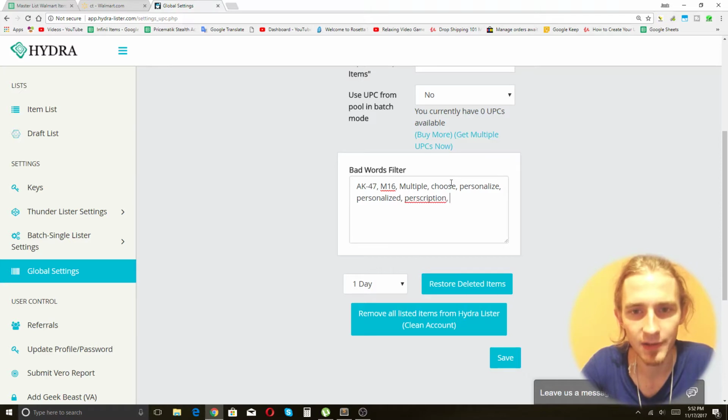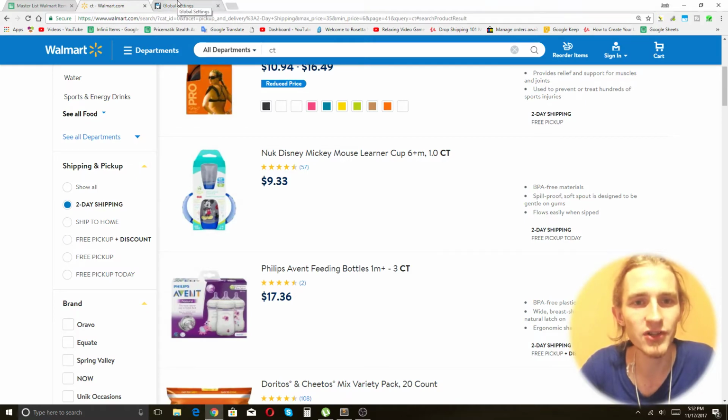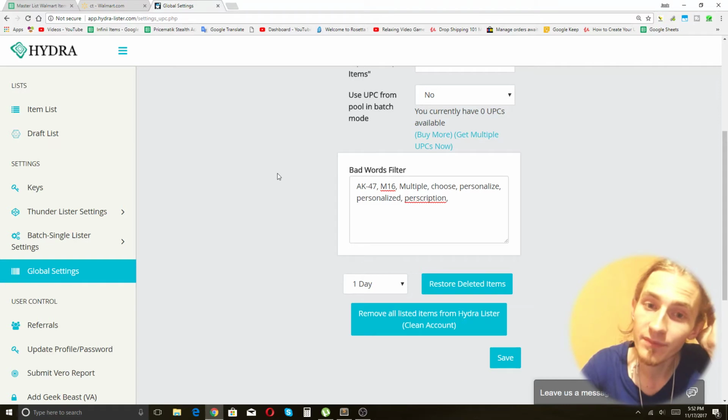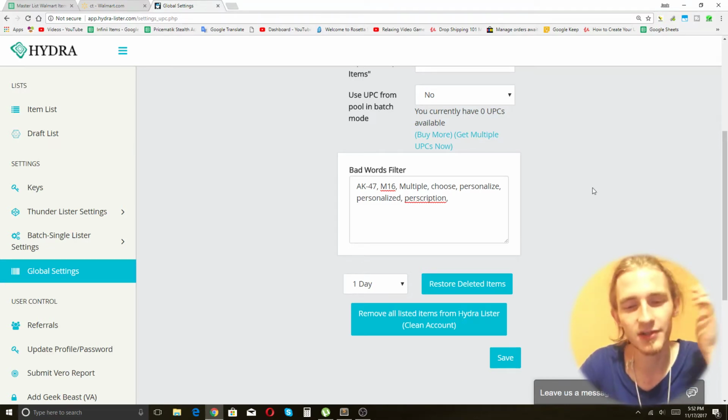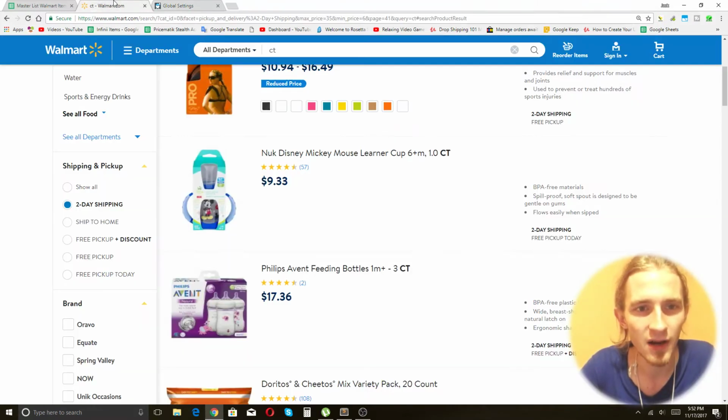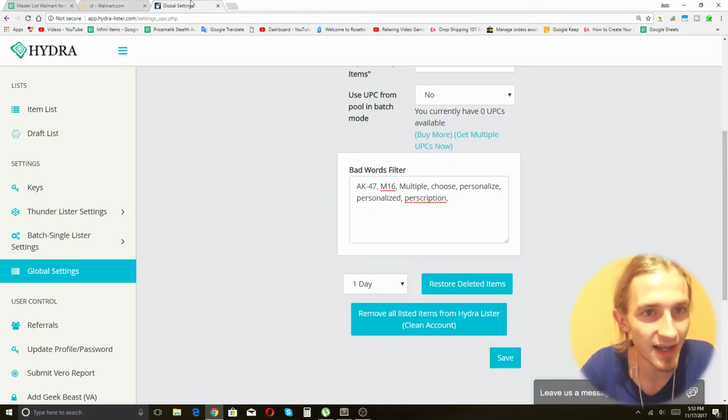What else? Luckily, the pack of and CT keywords don't have very many Vero items in general, because they tend to be consumables, which are just, you get less issues. So I don't really have to worry about this a whole lot. Also the pack of and count filters, there's not going to be too many weapons or guns and that kind of thing, and that's where you get into trouble with eBay.